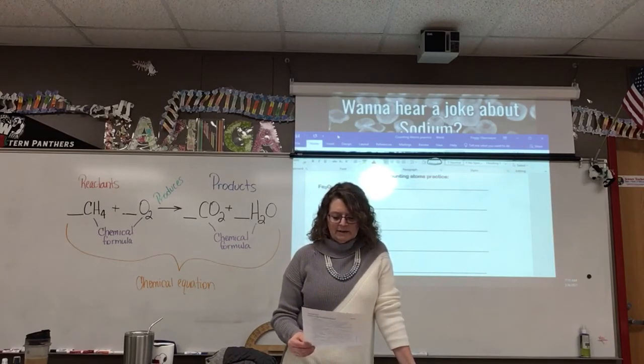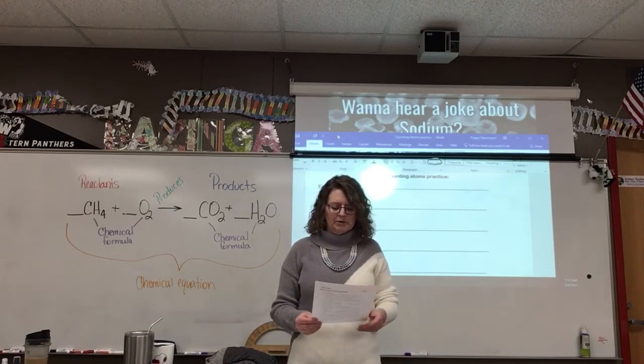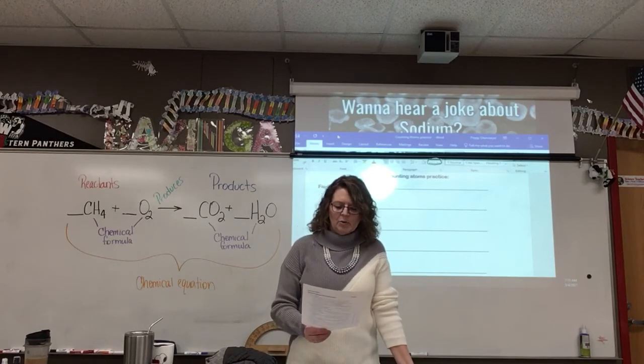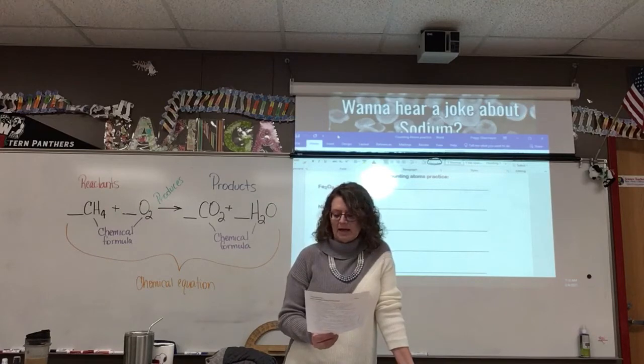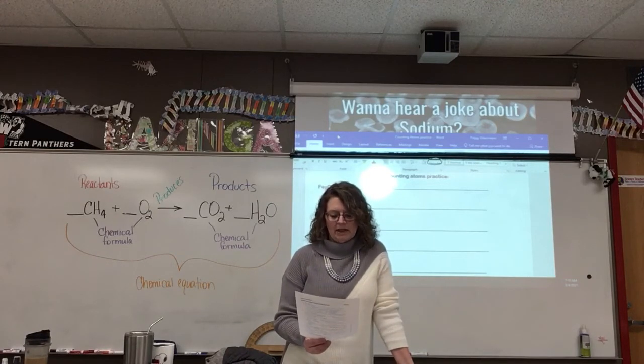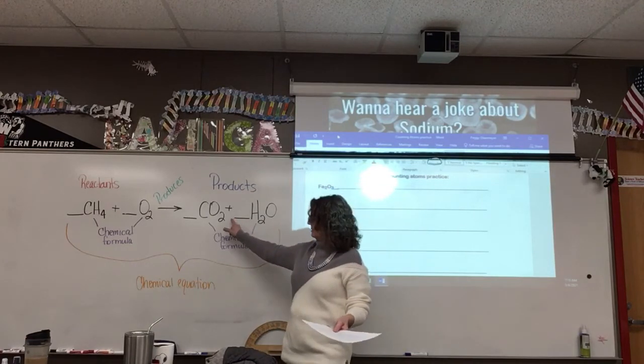4A, reactants are the starting substances in a chemical reaction, and B, products are the substances produced. C, in a chemical equation, the reactants are written to the left of the arrow and the products are written to the right. D, two or more reactants are separated by plus signs, as are any two or more products. So you see my plus sign, that is an equation.